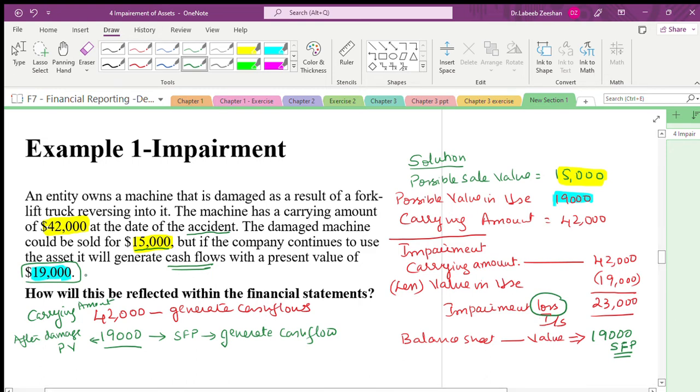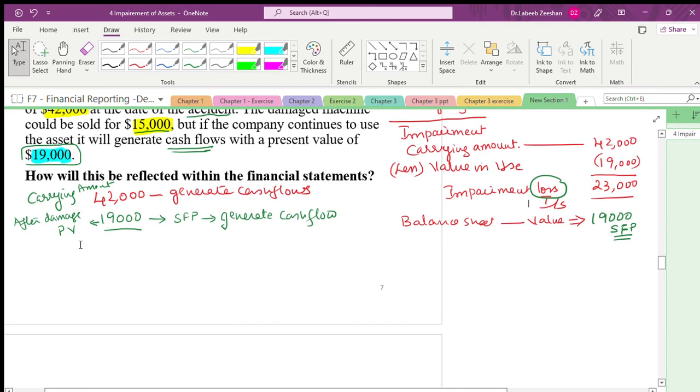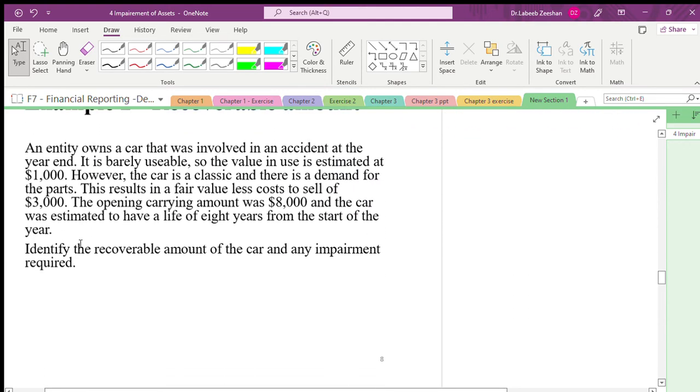Is it clear for you? Yes, it's clear. Now, I will give a real example, and the clarity will be more.